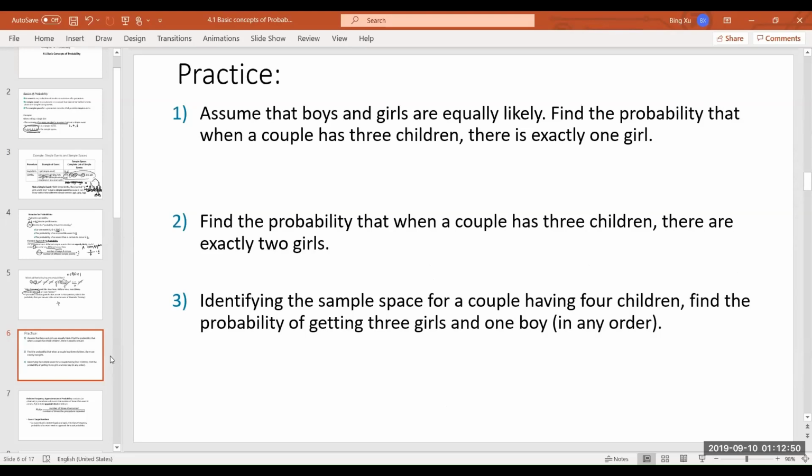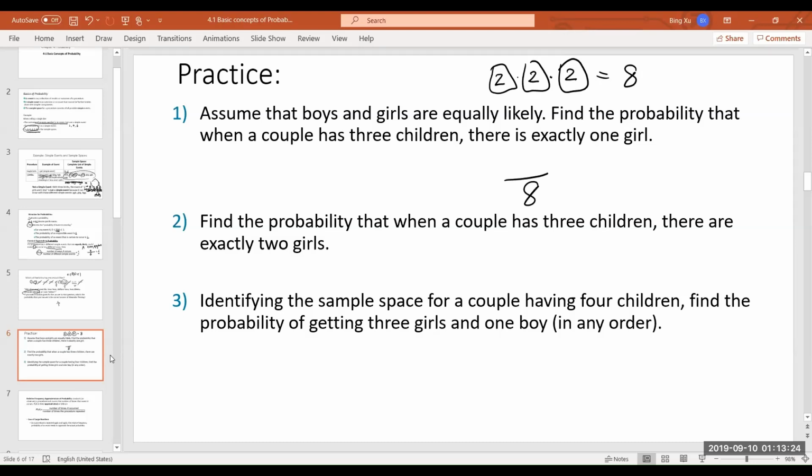Another way to see it is, you're having 3 births, right? For the first kid, there are 2 probabilities, either a boy or a girl. At the second birth, you have 2 probabilities, and the third birth, 2 probabilities. So multiply them together, 2 times 2 times 2, you have overall 8 outcomes. So that's something over 8.